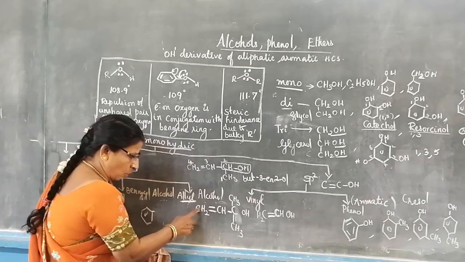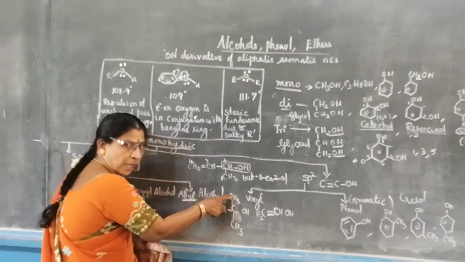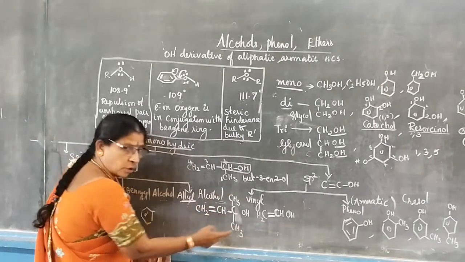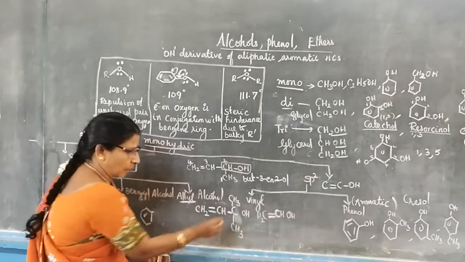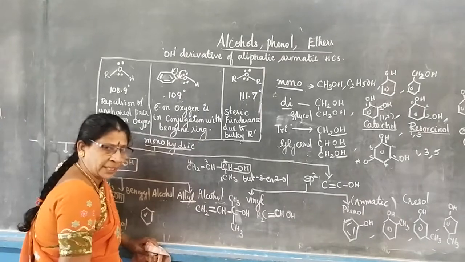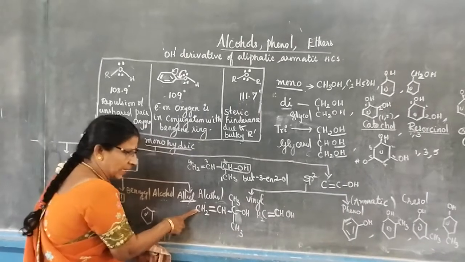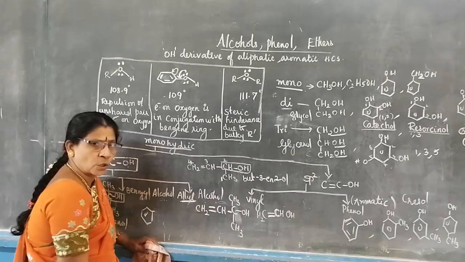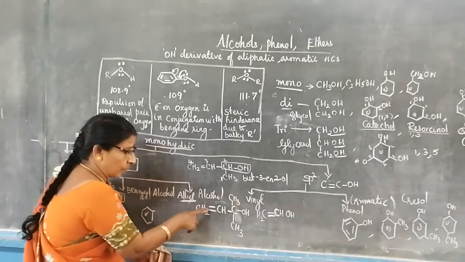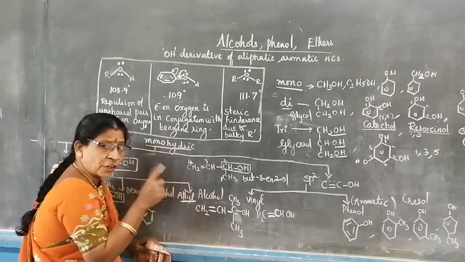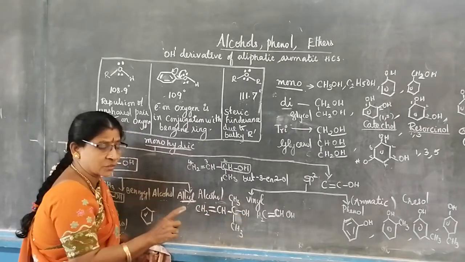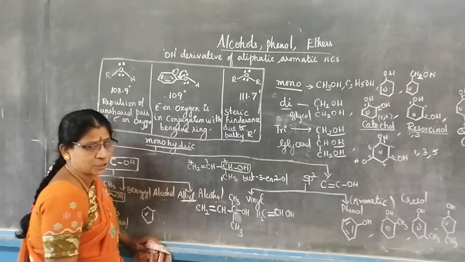Now the parent chain. 1, 2, 3, 4. You go like this or 1, 2, 3, 4. The parent chain is only 4 carbons. Where to start the numbering? If I start the numbering here, the third carbon is attached to the OH. We have OH and the double bond as functional groups. We have studied the order of preference. OH only should be given the first preference.